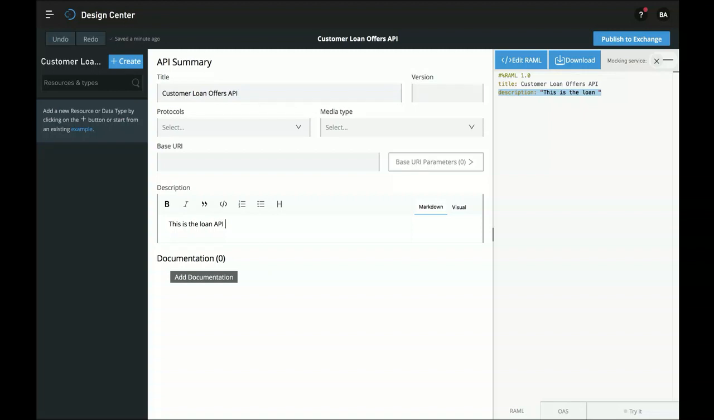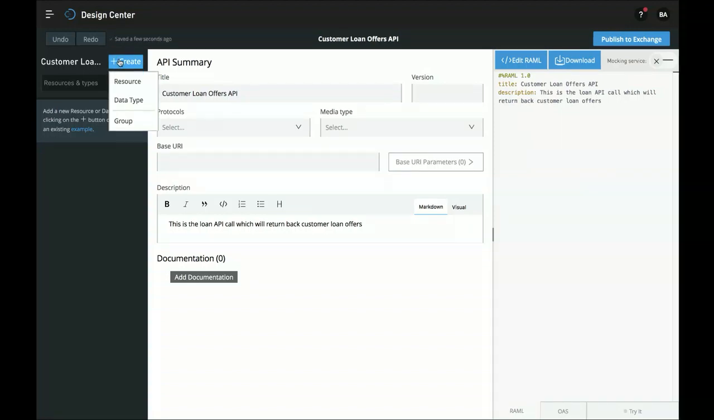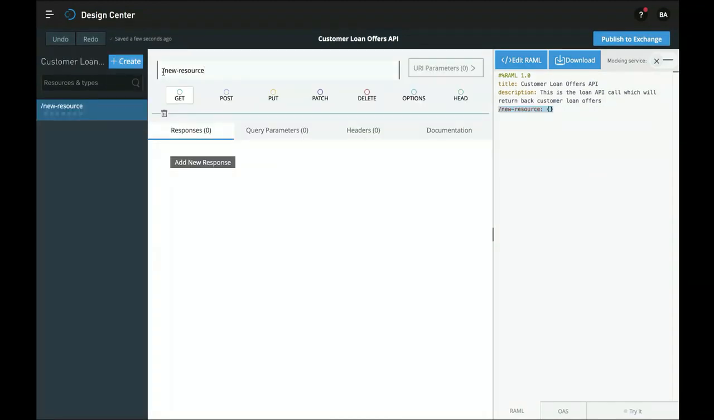This is the loan API call, which will return back our customer loan offers. Perfect. So over on the upper left, I can choose to create a resource. And you can think of a resource as a noun that you can take an action on. So here, let's create a resource. And let's call this resource loan offers.